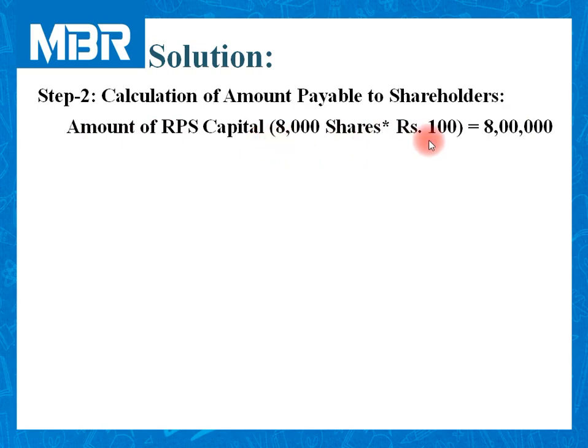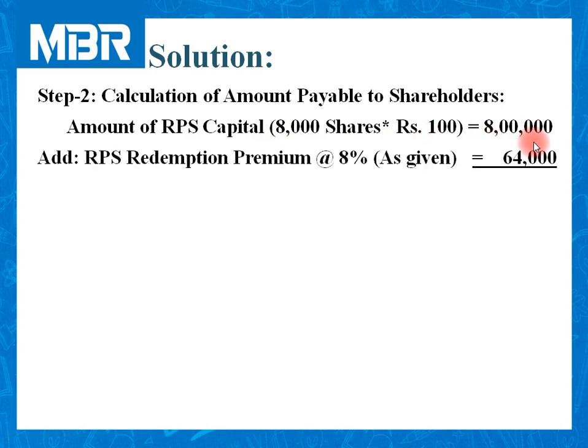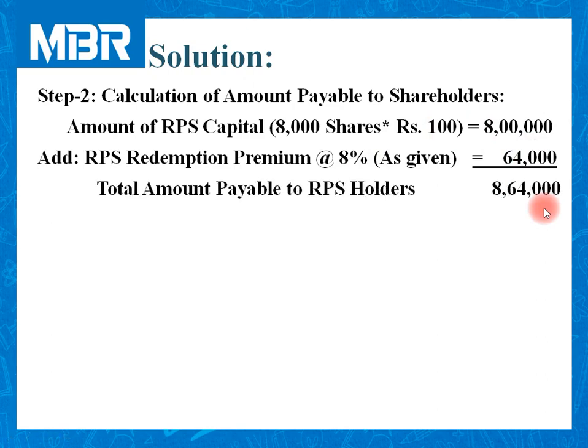First of all, we need to pay them their capital part, 8,000 RPS multiplied by face value 100 rupees, total 8 lakhs, plus RPS redemption premium 8%, as given in our question. 8 lakhs rupees, 8%.